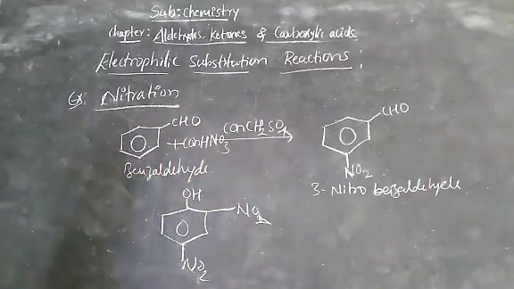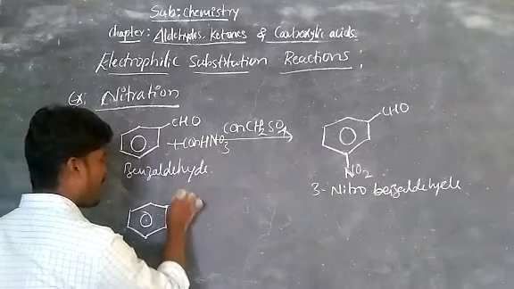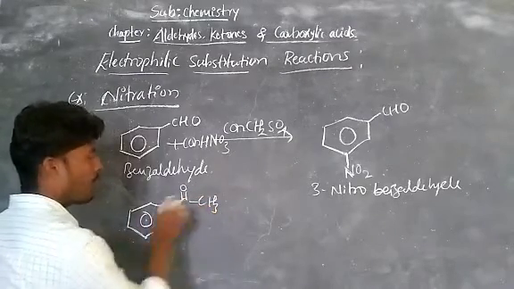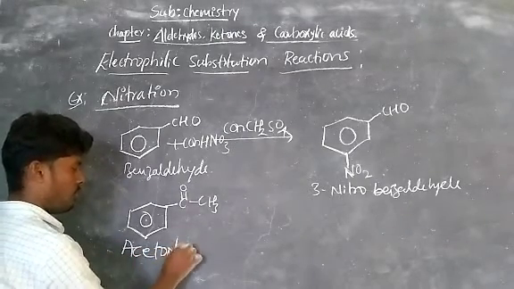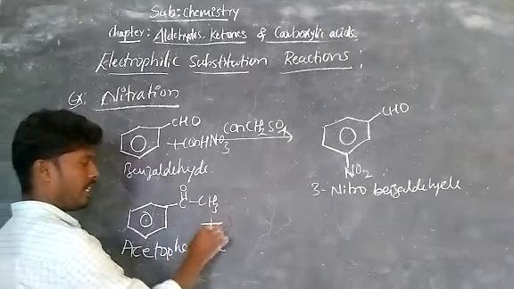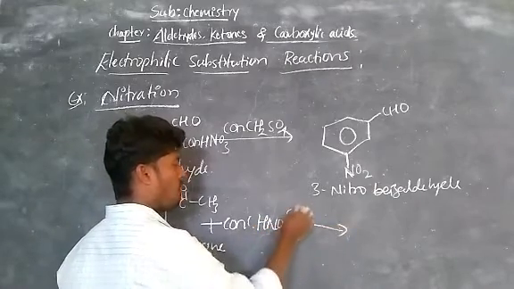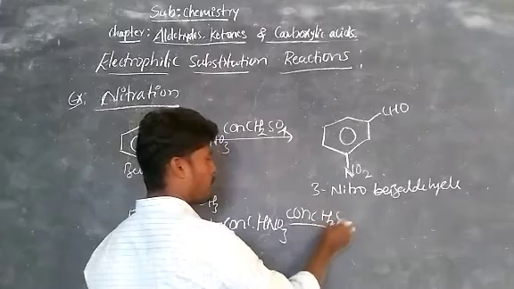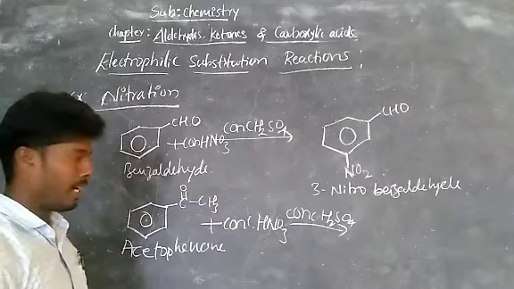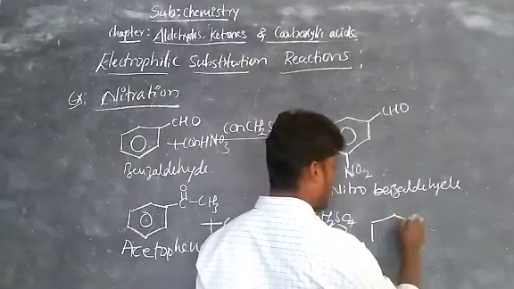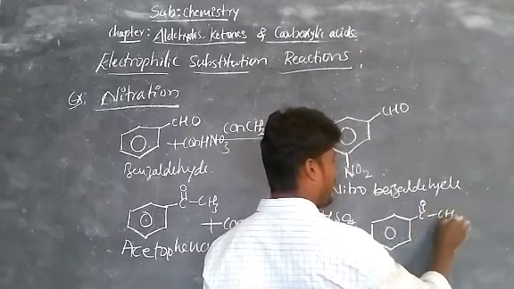Similarly, take a ketone. In ketone, the example is acetophenone, CH3 double bond O attached to benzene. This is acetophenone, a ketone, which is treated with concentrated nitric acid HNO3 in the presence of concentrated sulfuric acid H2SO4. This mixture we call nitrating mixture, in the ratio of 3:1. Now you get the product, that is C double bond O CH3, acetophenone.